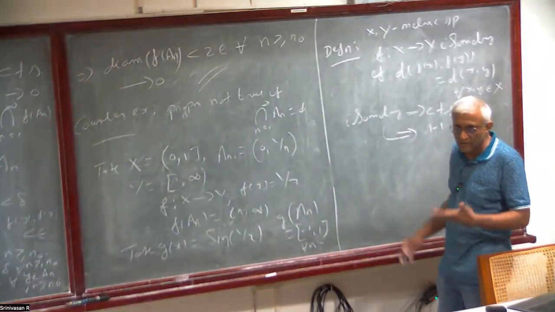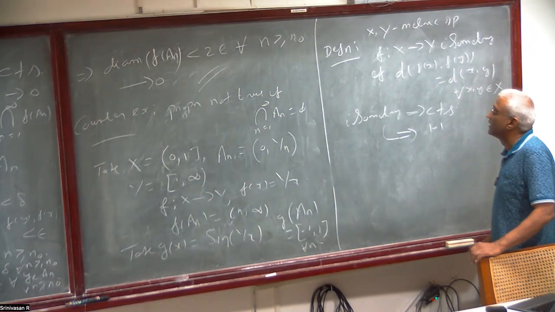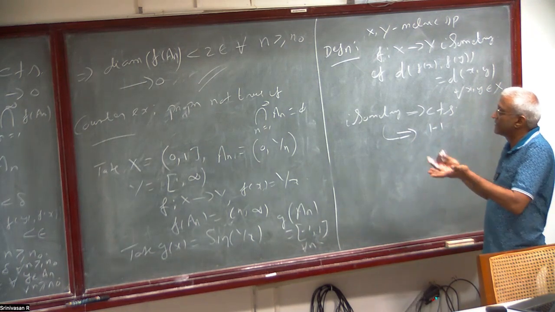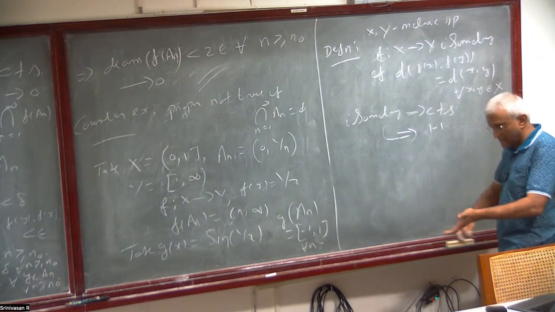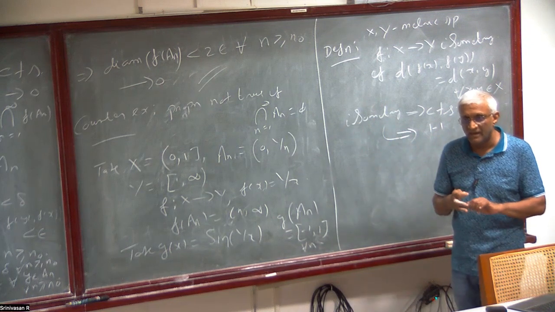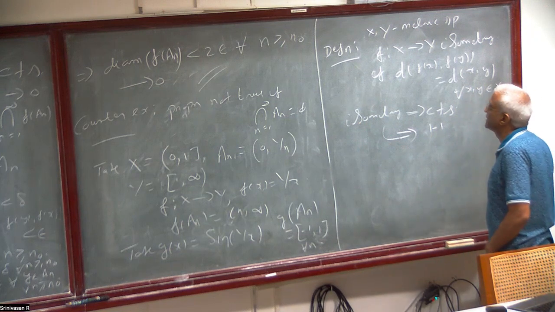It's also one-to-one. It's injective because if f(x) equals f(y), then d(f(x), f(y)) equals 0, so d(x, y) should be 0, so x equals y. So injective is clear. It need not be onto, of course. You can take the identity map from A contained in X. That's an isometry, but it's not onto.